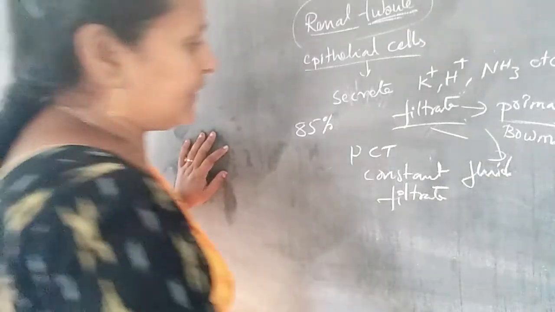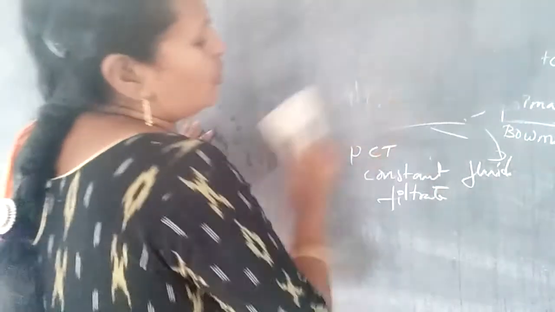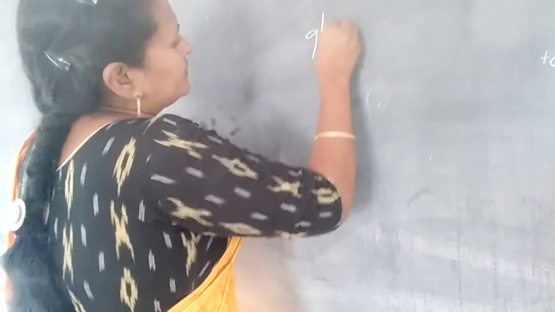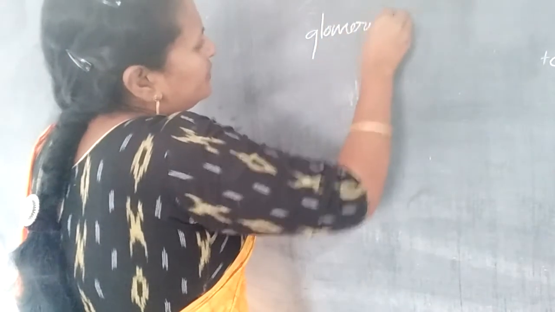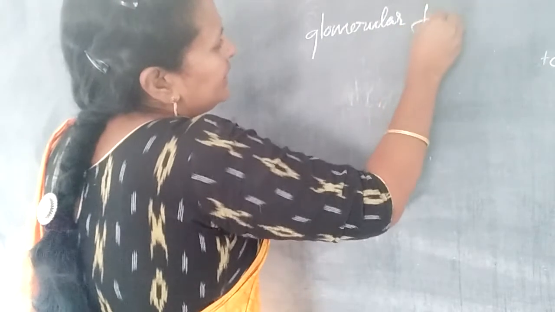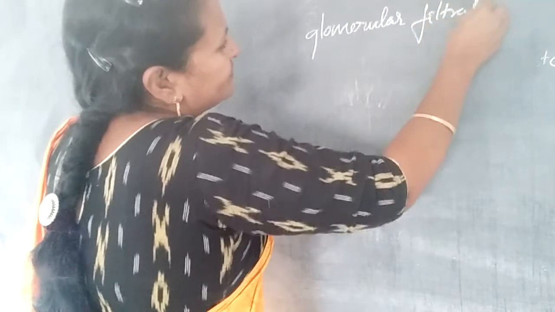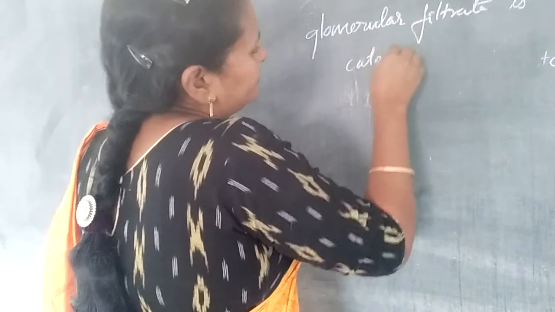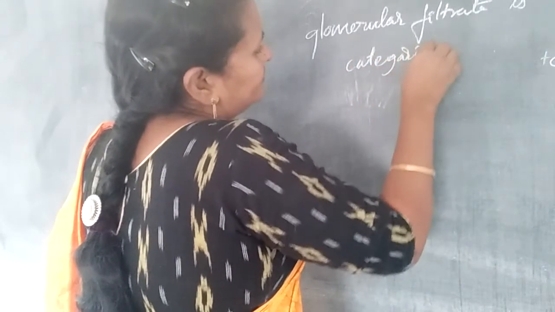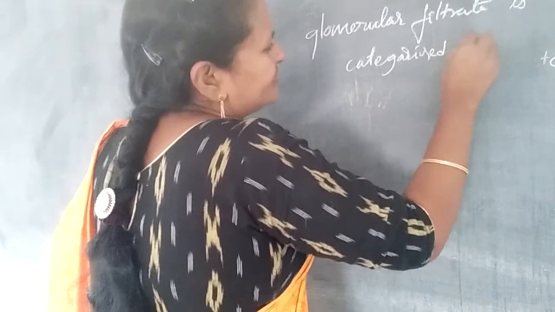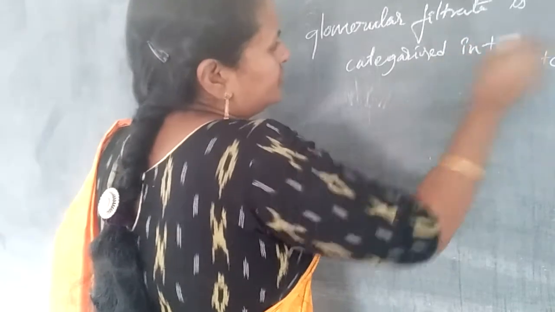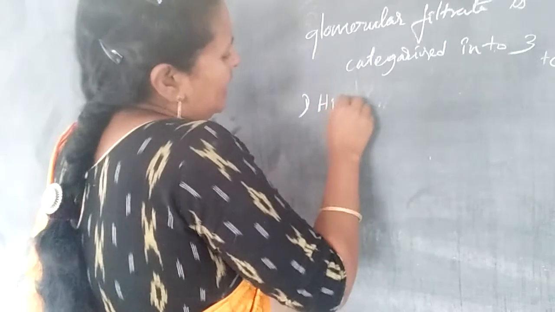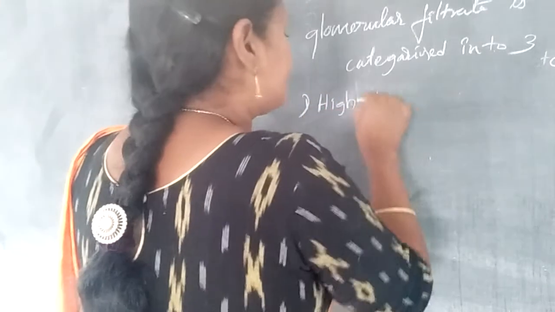The glomerular filtrate is categorized into three groups. First, high threshold substances.